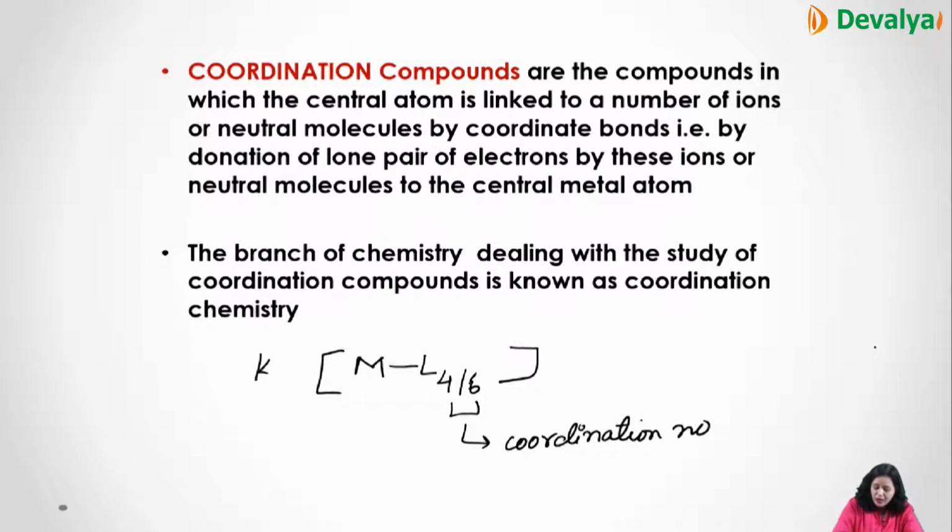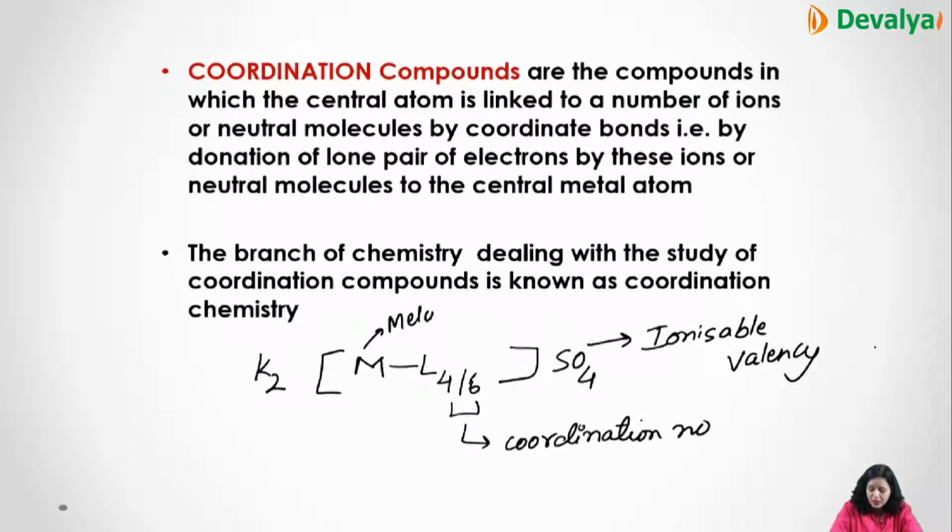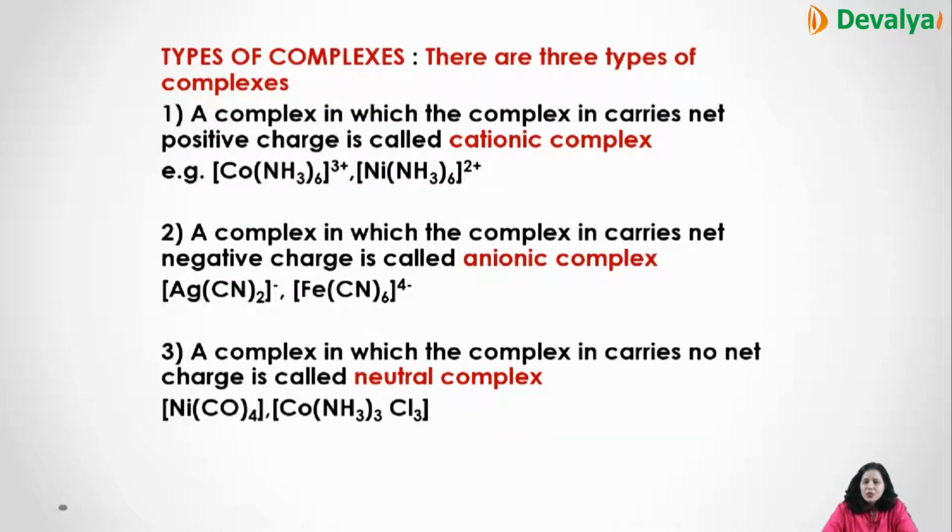And here you have K2 and here you have the sulfate ion. These are the ionizable valencies. So this is your central metal atom, and these are the ligands. Ligands are the donors. They give electrons to the central metal atom, and the bond present between them is a strong bond. The branch of chemistry that deals with these compounds is known as coordination chemistry.